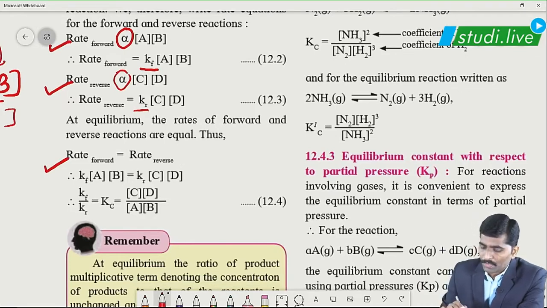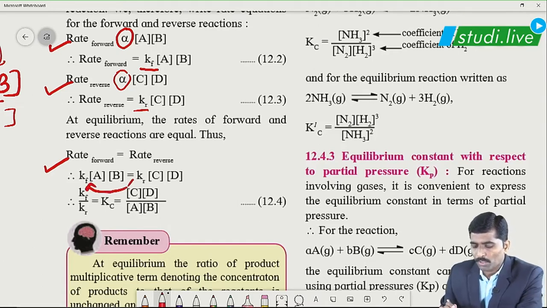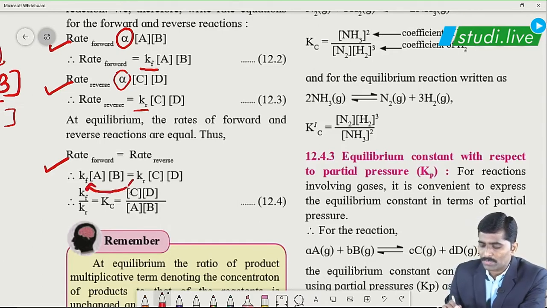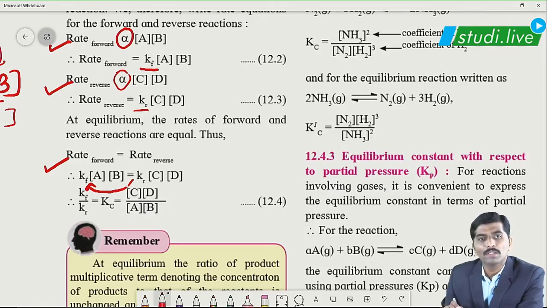So for expressions 12.2 and 12.3, equating them, Kf into concentration of A dot B is equal to Kr into concentration product of C and D. Change the sides. Kf upon Kr is equal to concentration of C into concentration of D upon concentration product of A into B.